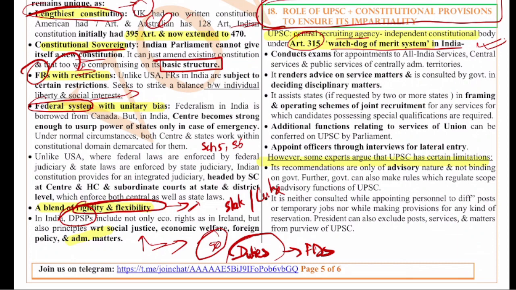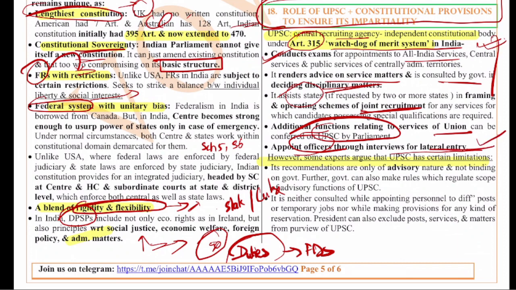Now what are its duties? The various duties are conducting exams for the appointment to various all India services, central services and the public services. It renders advice on service matters and is consulted by the government in deciding disciplinary matters. It assists the states in framing and operating schemes of joint recruitment. Additional functions relating to the services of the Union can be conferred on the UPSC by the Parliament. It also appoints officers through interviews for lateral entry. So all these are the major or important duties of the UPSC.